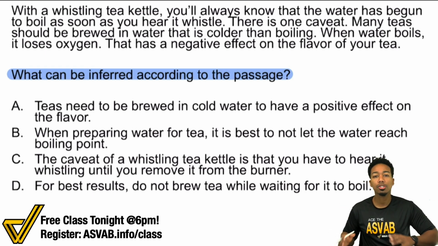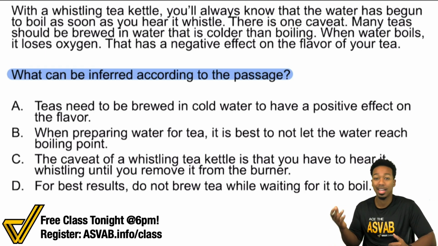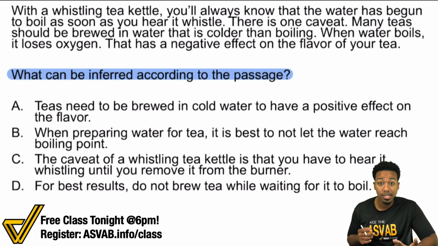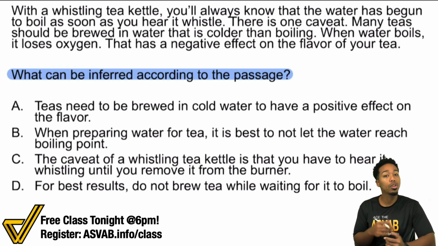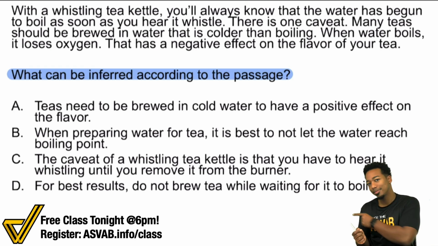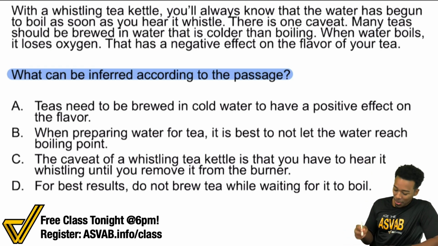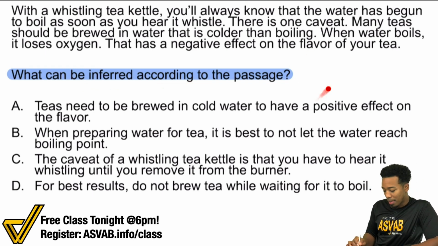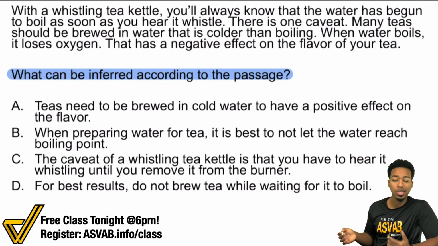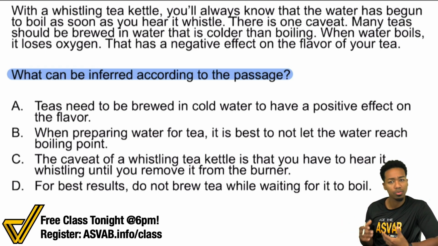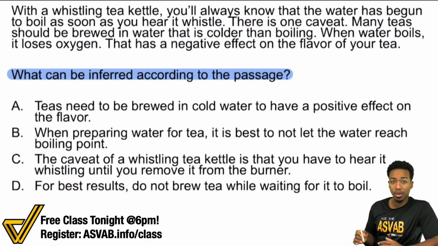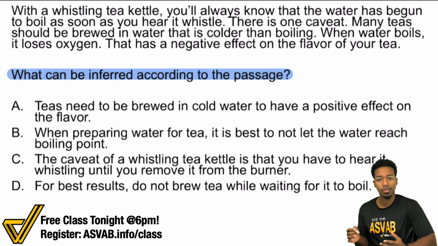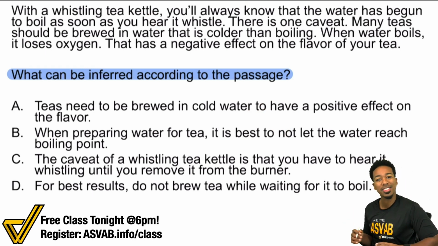That's it. There's other types of questions like quote questions, next sentence, sequence of events, tone questions. And so if you want to learn more about those, again, join tonight. So let's go. What can be inferred according to the passage? With these types of questions, you can really just bounce back and forth between the passage and answers. It's very, very easy to do that, and I would definitely recommend that. There are other types where it's not wise to go to the answers first. Others where it's not wise to read the passage first. So again, join tonight if you want to learn more about that, because I got you.